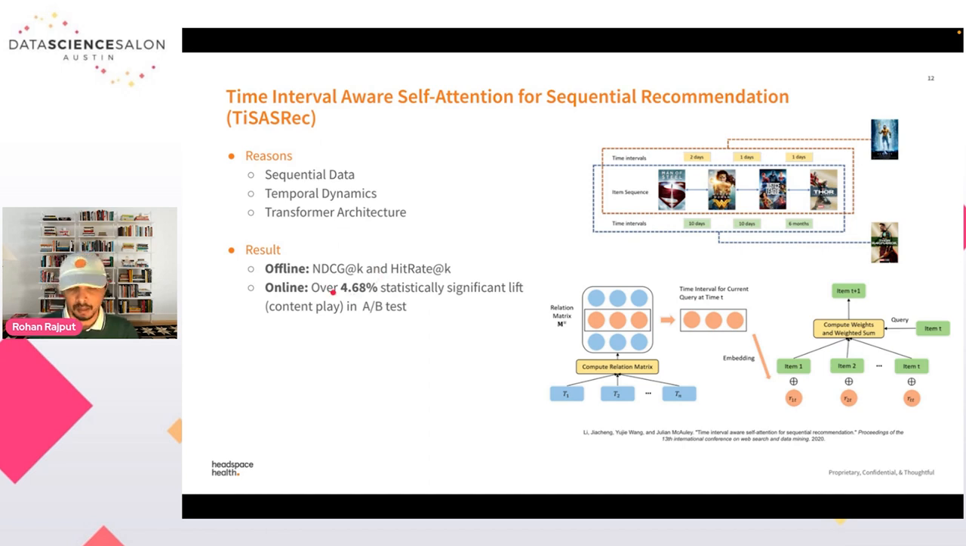In this particular experiment, we made several changes. Because this is a sequence model, and we also wanted to learn how to rank our content, given the limited UI we have on the screen, we wanted to see how we can get our best content on the top. Therefore we chose NDCG and hit rate@K as our offline metrics. And in this experiment, we achieved over 4.66% statistically significant lift in our A/B testing.